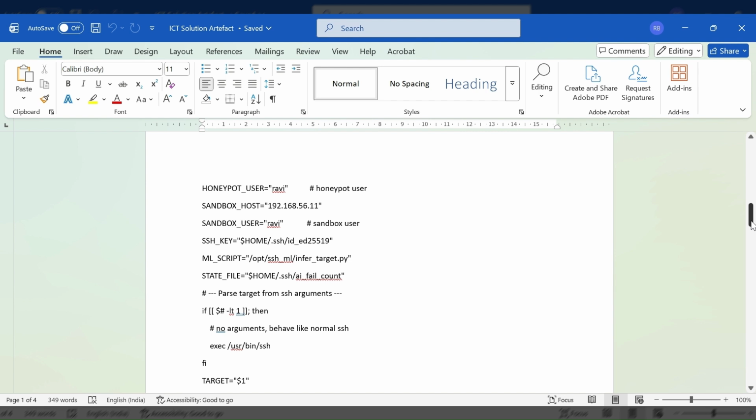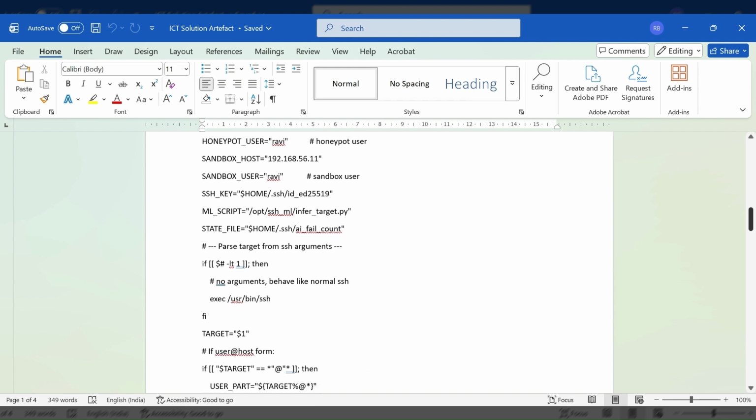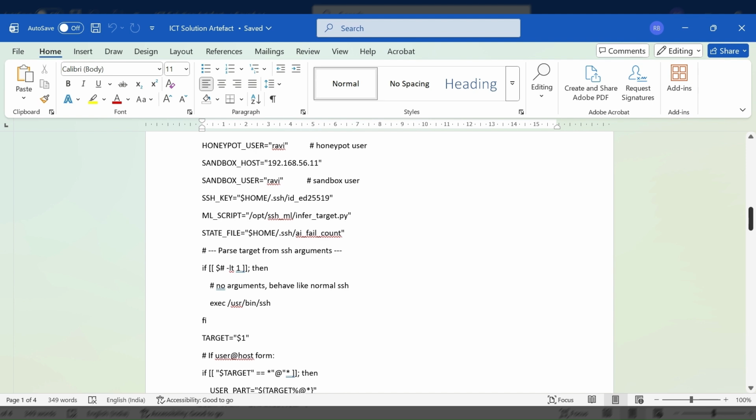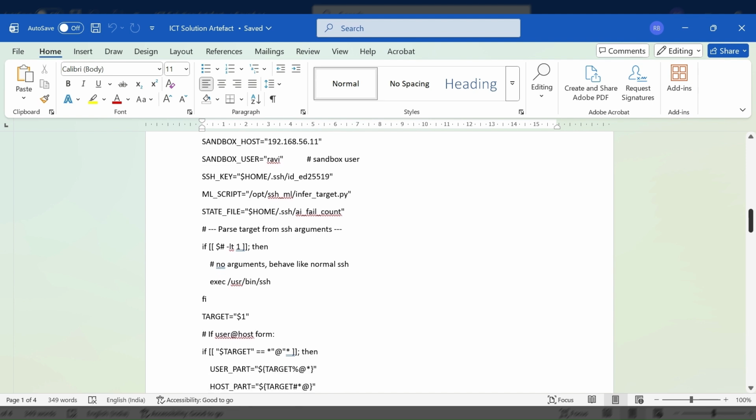First, it checks how many times the user has already typed the wrong password. This number is stored in a small file called AI fail count. Then the script tries to log in to the honeypot in password mode. If the login succeeds, the fail count resets and the user enters the honeypot normally. If the login fails, the fail counter increases by 1.